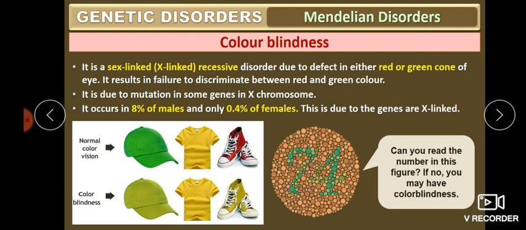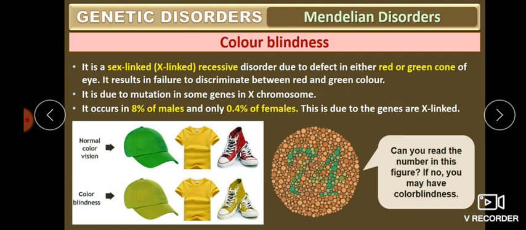You can see, if you have normal vision, you can see the cap, t-shirt and shoe color in this manner. And if you are a color blind person, you see the cap color, the t-shirt color and the shoe color like this. So they cannot differentiate. A normal person can see a red color shoe, but an affected person, that is a color blind person, can see the shoe in a light greenish color. Okay, that is the problem.